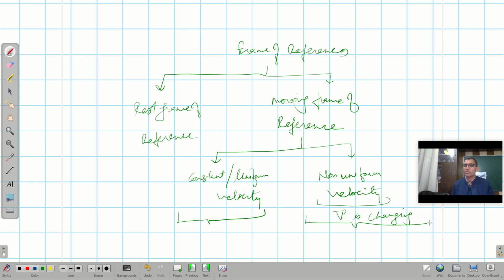And these are the two different type of classifications. This is known as inertial frame of reference, and this is known as non-inertial frame of reference.